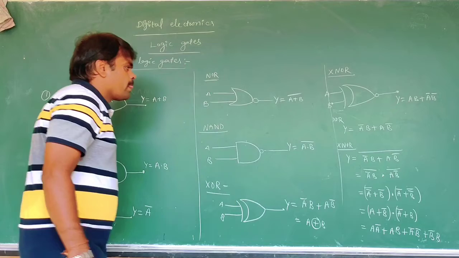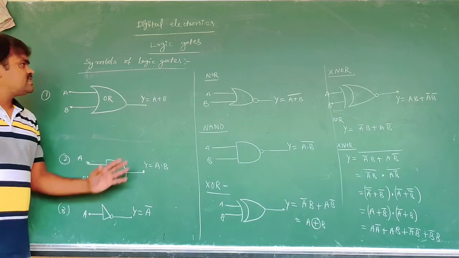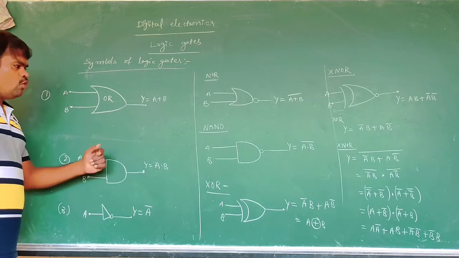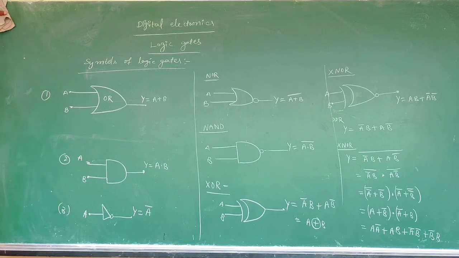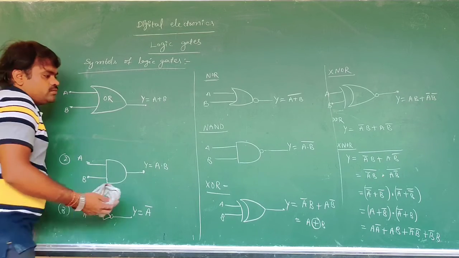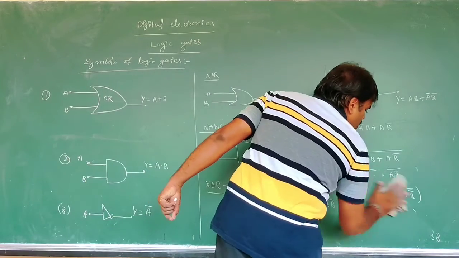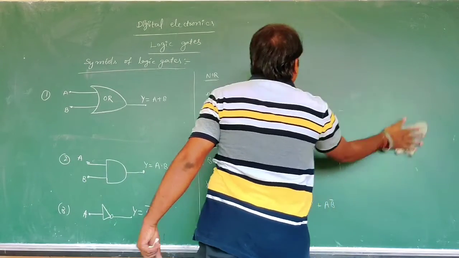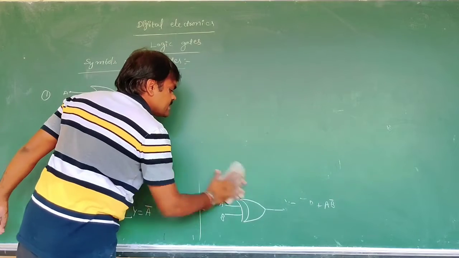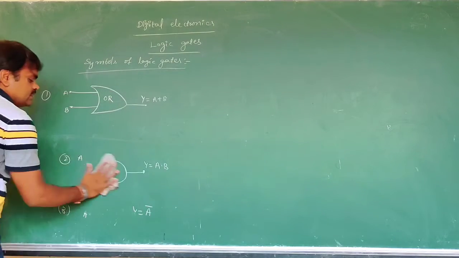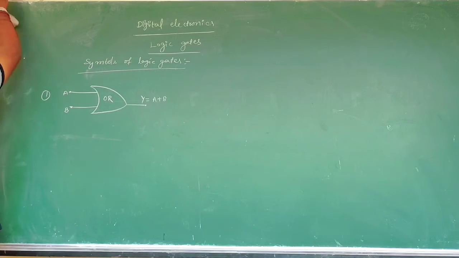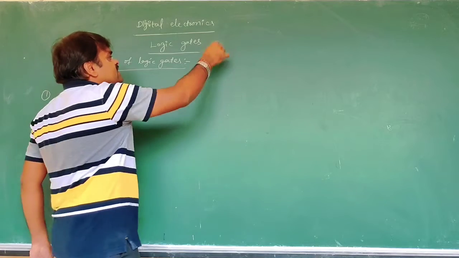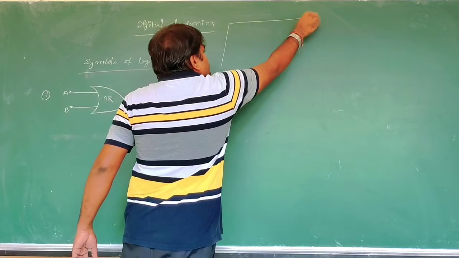Now these are the symbols of logic gates. Now we are going to discuss them one by one. First one is the OR gate. Here you remember it, very important, these two nodes.